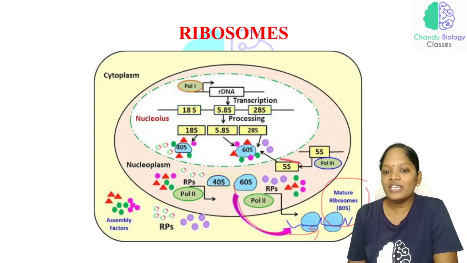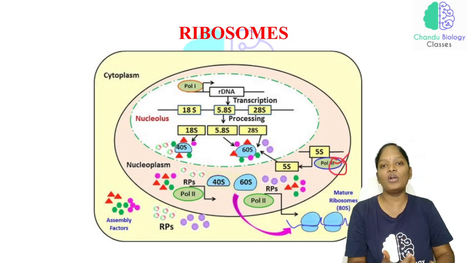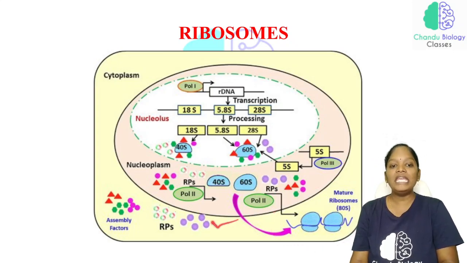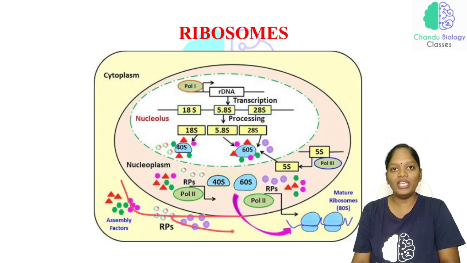And the 5S has been synthesized by RNA polymerase 3. Different enzymes are involved in different functions. Now finally, the mature 80S complete ribosome is formed in the cytoplasm only.